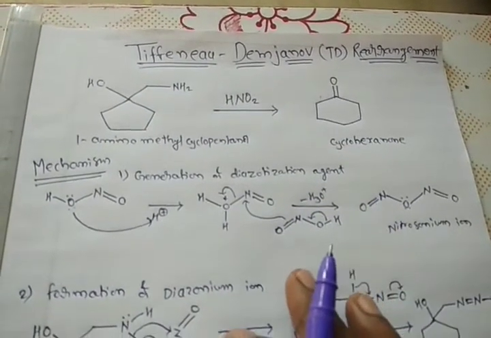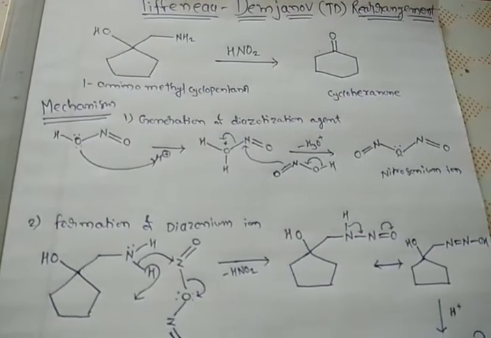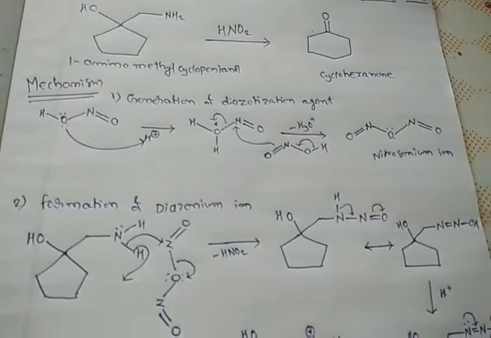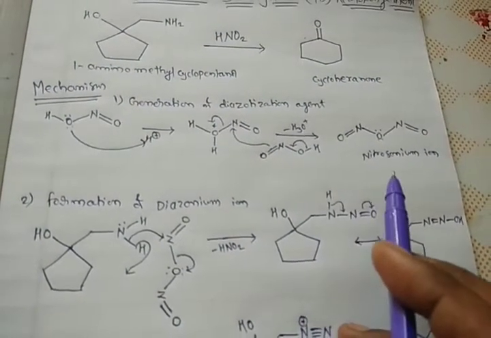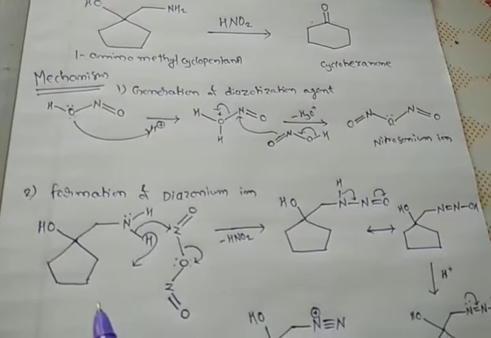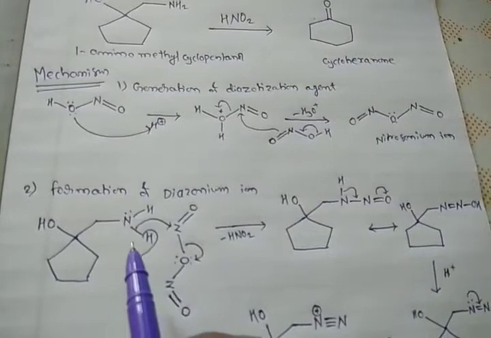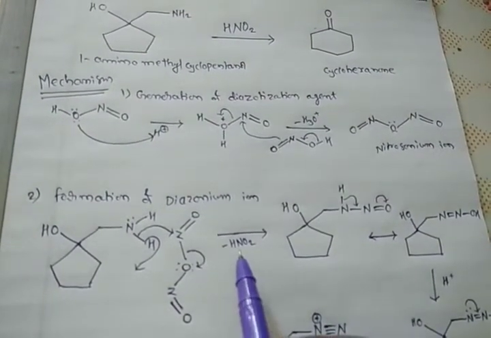Now in the second step the formation of the diazonium ion takes place. This diazotization agent, which is prepared in the first step, reacts with the beta amino alcohol, and this results in the formation of such type of intermediate by the removal of HNO2.